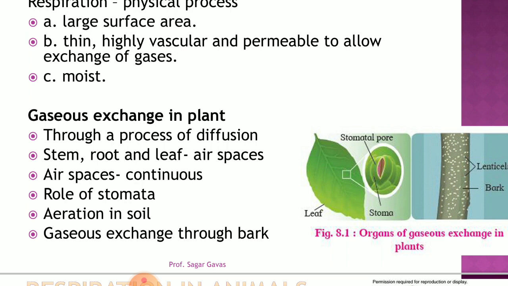So in case of aerated soil, the oxygen gets dissolved in the film of moisture or the thin layer of water around the root tissue, and then it is going to enter by a process called diffusion. Now in case of the bark, if you observe, there are small openings that we have already discussed in plant anatomy. These openings are called lenticels. So these openings will help in exchange of gases. So this is gaseous exchange in case of plants.